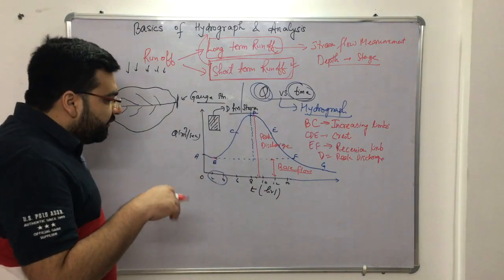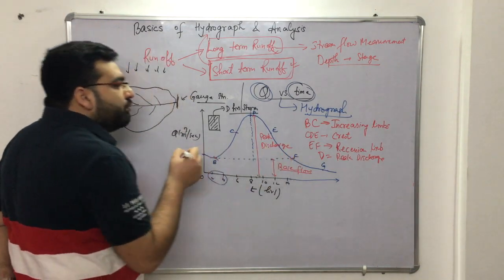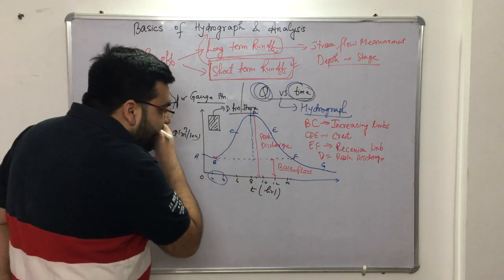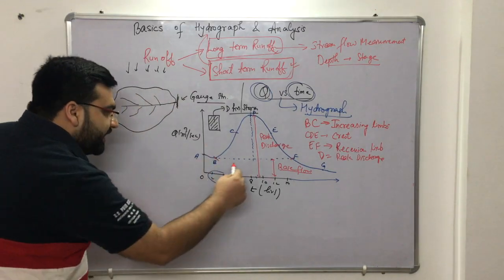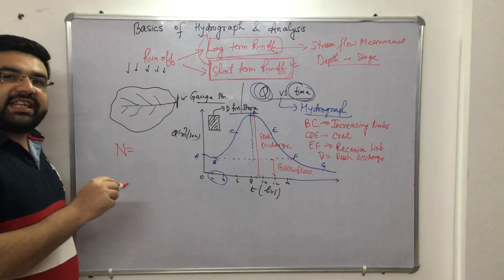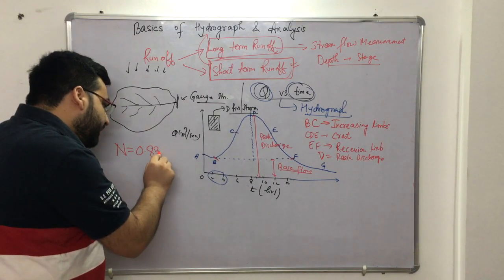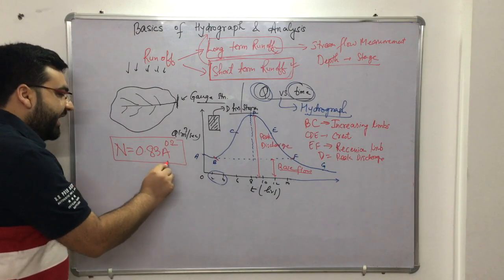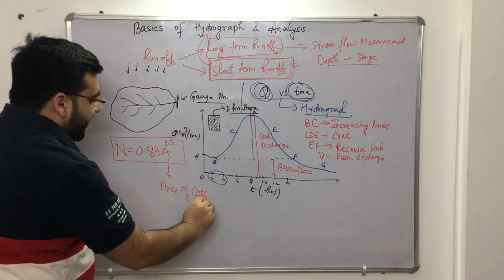Now, if you go to different books, this distance is also given, because it is very difficult to measure this time interval. Let us say this distance is given by N. In a lot of books, N is given by 0.83 A raised to the power 0.2, where A is the area of catchment.